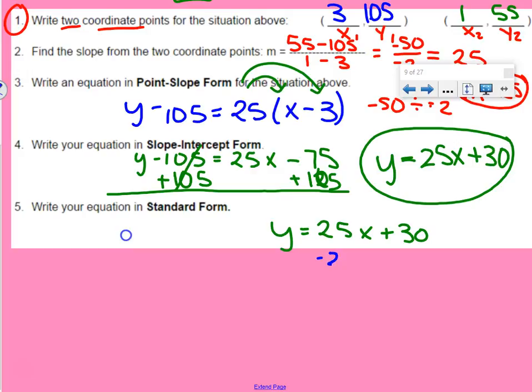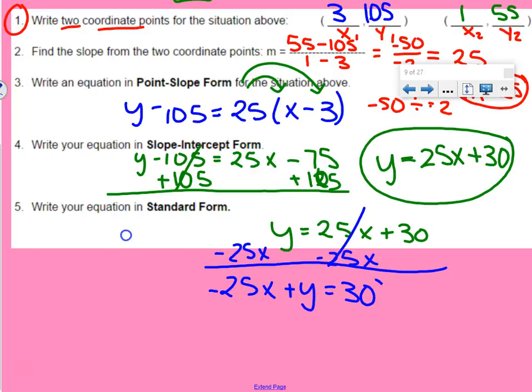So we subtract the 25x from both sides and get negative 25x plus y equals 30. So we wrote an equation in point-slope form for this situation, slope-intercept form, and in standard form.